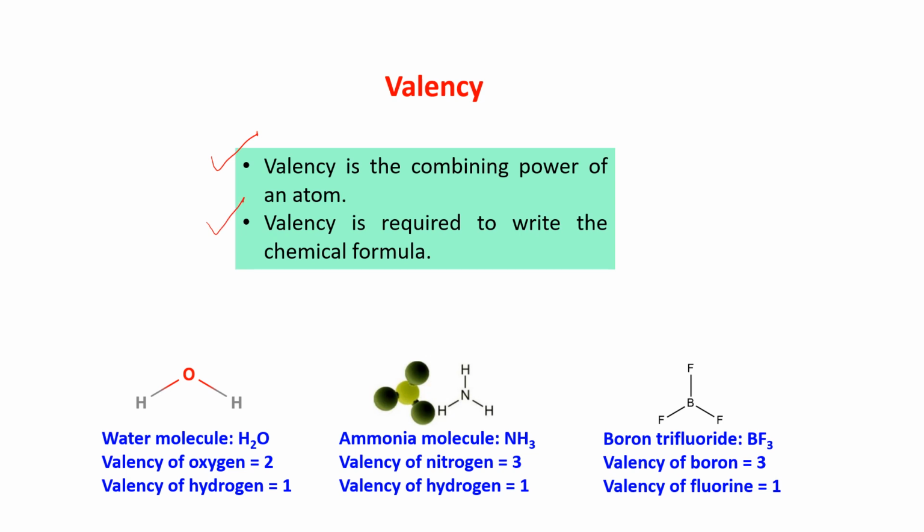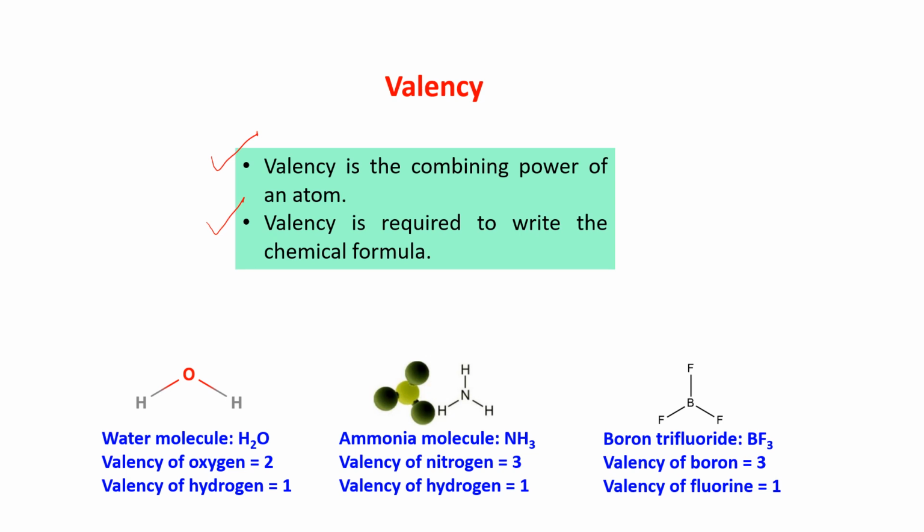When you are writing a chemical formula, valency plays a very important role. Without knowing the valency, we will not be able to write the formula. So knowing the valency is very essential. I am giving you the example of H2O.